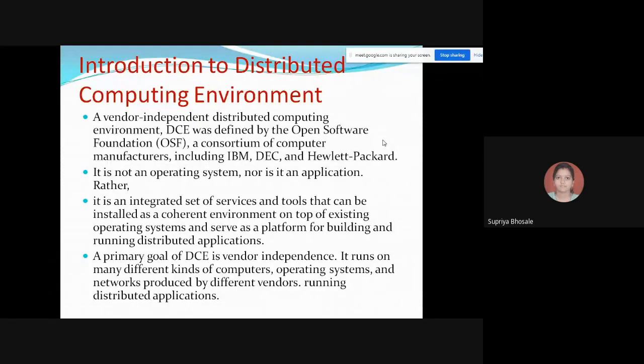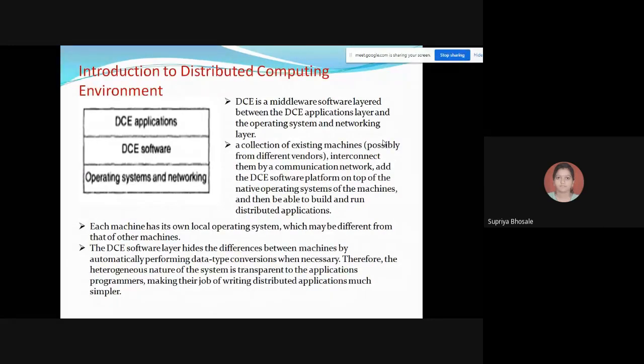These are some of the examples of OSs that are utilizing the distributed computing environment. This figure is showing you DCE as a middleware software layered between the DCE application layer and the operating system and networking layer.